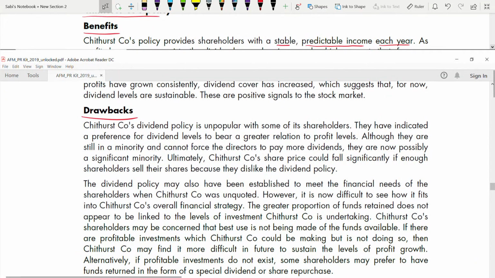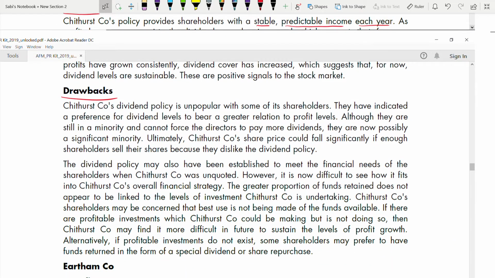Now, coming to the drawback. Chithurst's dividend policy is unpopular with some of its shareholders. They have indicated a preference for dividend levels to bear a greater relation to profit levels. They have told that the higher the profit, the higher the dividend. But you can see dividend is reducing while profit is increasing. So it is unpopular, although they are still in a minority. Although they cannot force the directors to pay more dividends, they are now possibly a significant minority.